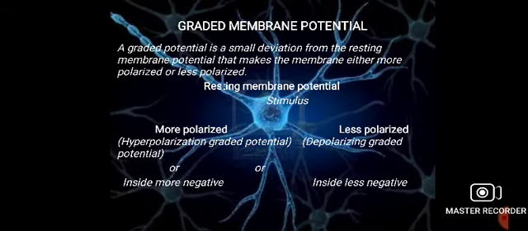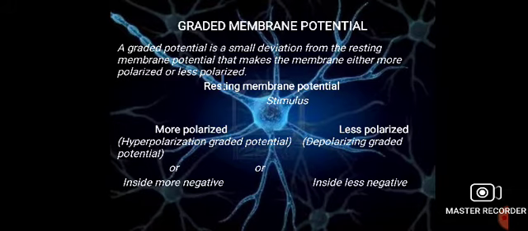Here we have two situations after the stimulus. Suppose we have a neuron in resting phase with resting membrane potential, and we provide any type of stimulus to the neuron. Then we have two conditions after getting the stimulus: a more polarized form and a less polarized form of the neuron. More polarized form means there is maximum negative charge inside the cell, that is in the cytoplasmic region.